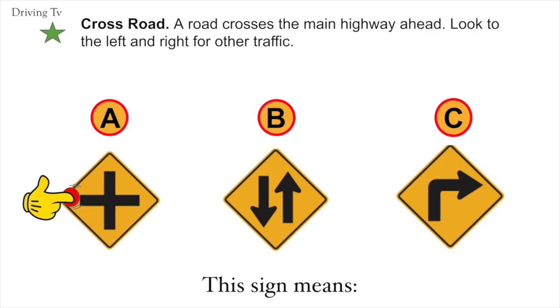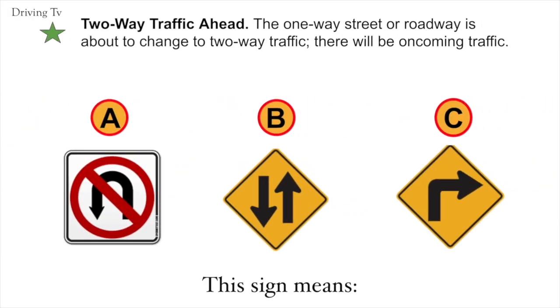Two-way traffic ahead. The one-way street or roadway is about to change to two-way traffic. There will be oncoming traffic. Correct answer would be B, two-way traffic ahead.